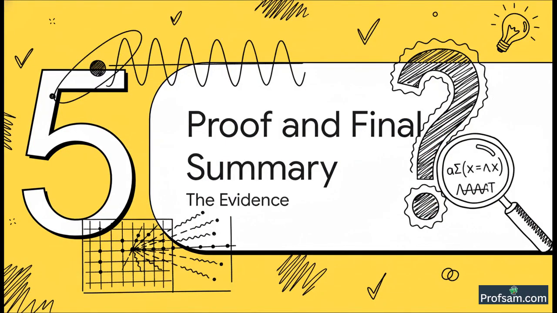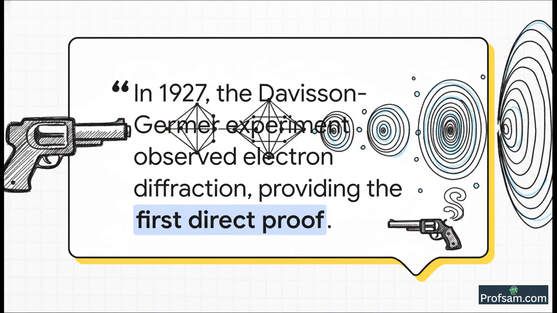So de Broglie's idea was beautiful. The logic was perfect, and the math worked out to explain Bohr's rule. But in physics, a beautiful idea is not enough. We need proof. Was there any real-world experimental evidence for this wild idea? And the answer is yes, absolutely.